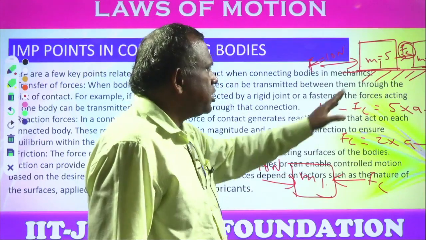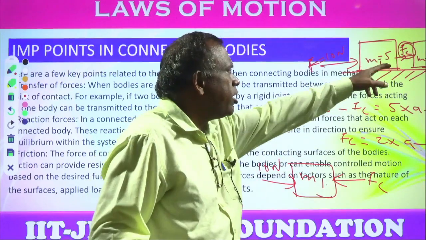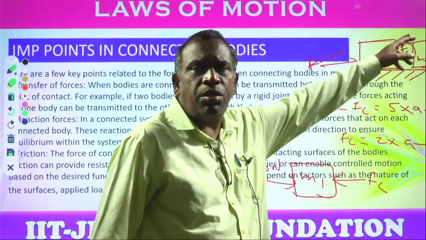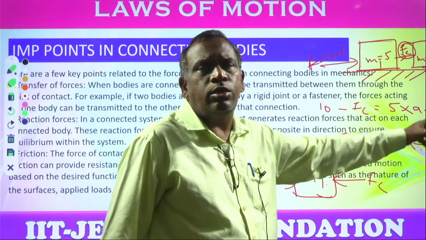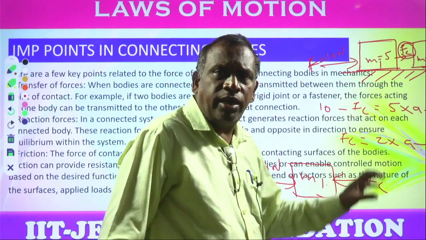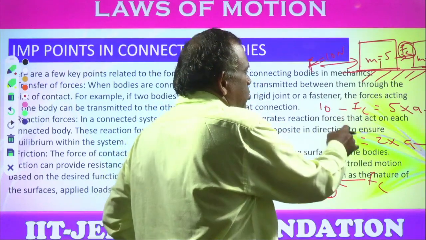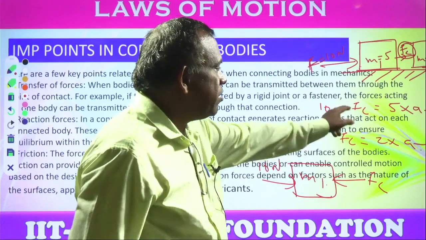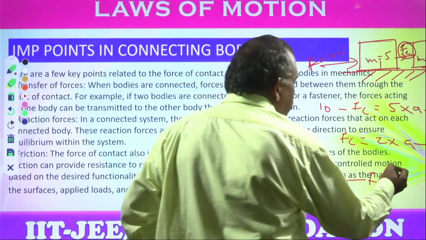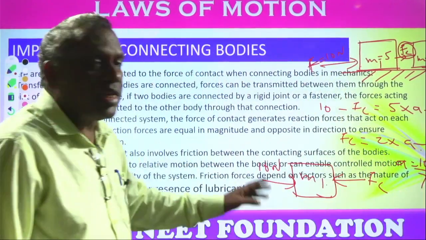Similarly, on the M2 object, there is only one force acting, that is the contact force. That's why Fc is equal to the mass of the body, in the second case, 2 into acceleration. When you try to solve these equations, for example, the first equation added to the second equation, Fc gets cancelled. So 10 equals 5a plus 2a. Then acceleration equals 10 by 7, you are going to get. So 10 by 7 is the acceleration.